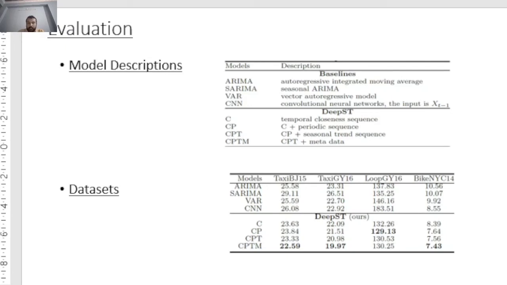Here are some baselines and the variations of DeepST models that are used. It is worth mentioning that DeepST and CNN have similar configurations here. Both have 4 convolution layers, each having 64 feature maps with 3x3 kernels. The evaluation metric is RMSE. Clearly, the CPTM variant performs the best among all of them.